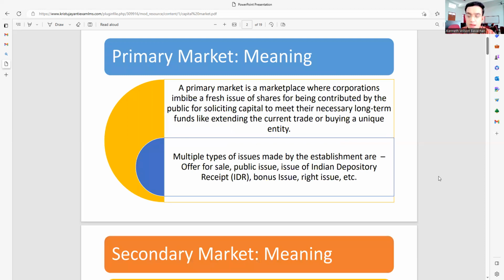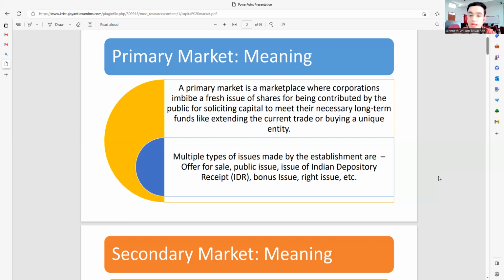The simplest way of understanding: the primary market is a market where corporations make a fresh issue of shares to be subscribed by the public, soliciting capital to meet their necessary long-term funds, like extending the current trade or buying a unique entity. The primary market is where organizations, corporations and businesses issue shares for the first time, because they require money to meet their capital needs for long-term funds.